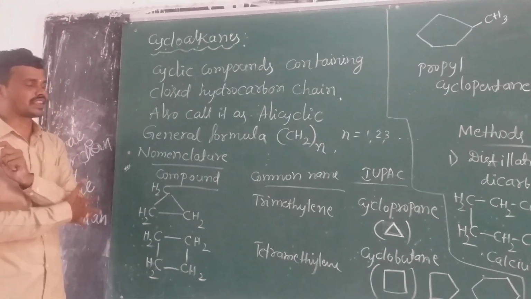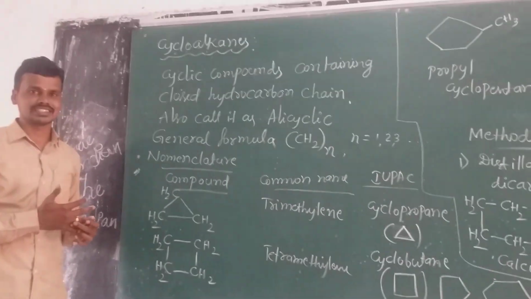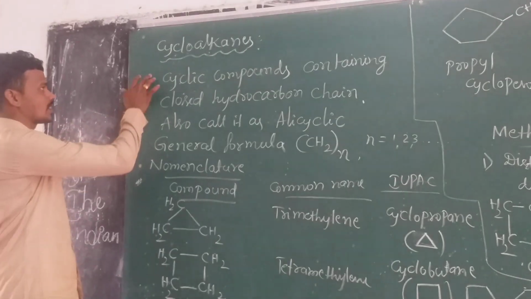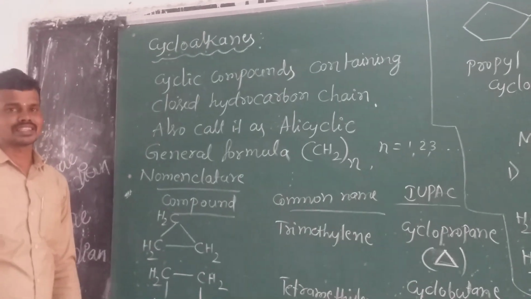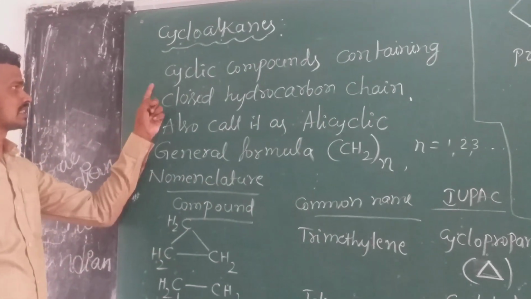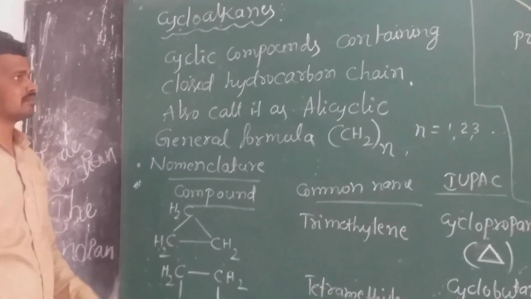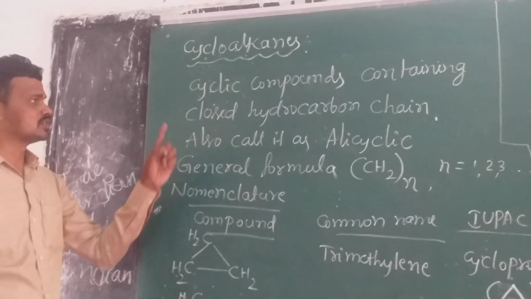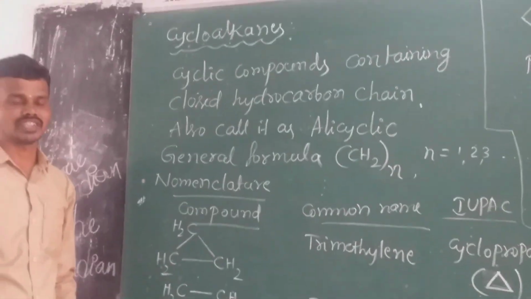This is the chapter of alkanes and cycloalkanes. Alkanes is the first part and cycloalkanes is the second part. In this, the cycloalkanes are the cyclic compounds which contain closed hydrocarbon chains.